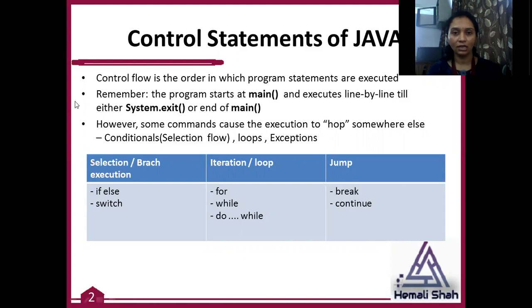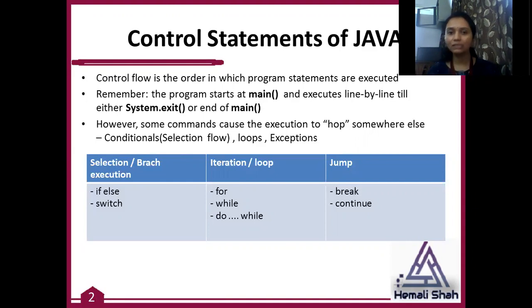Now let us talk about which keywords and which types of control statements are available, and how you can hop your execution from one statement to another statement. How you can hop, that means how you can move your control from the serial flow to another flow. So three mechanisms are available in Java. By using conditional statements, you can make a different control flow instead of serial flow.